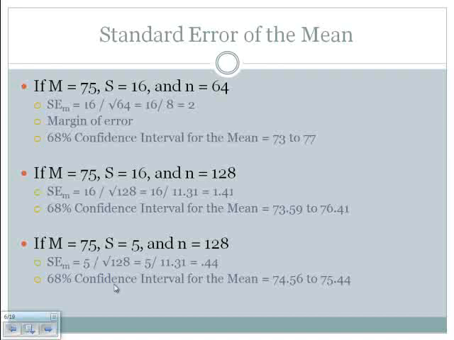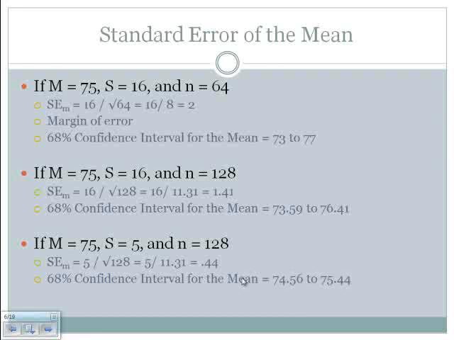And then in the last example, we've got a mean of 75, standard deviation is 5, and n is equal to 128. If we calculate the standard error of the mean, it is 5 divided by the square root of 128. So 5 divided by 11.31 is 0.44. And notice again what happens. We have a much tighter, if you will, or smaller 68% confidence interval for the mean.